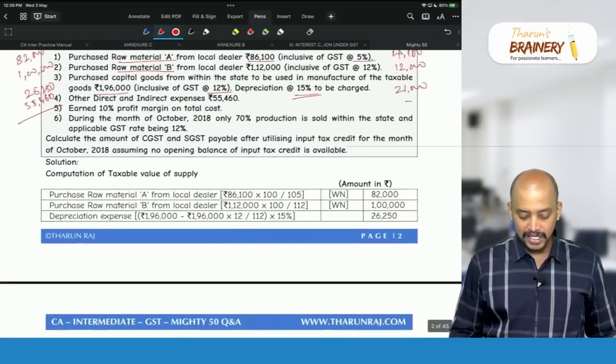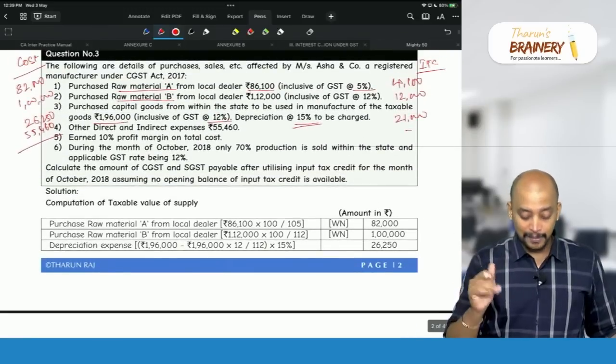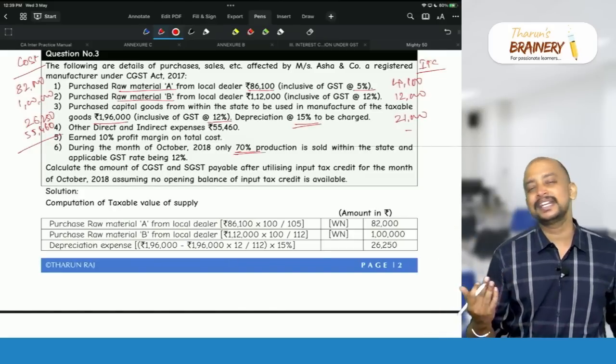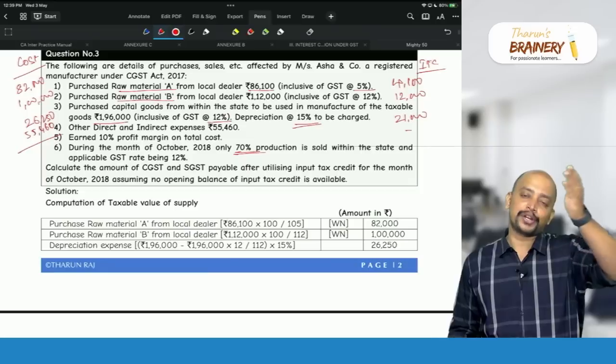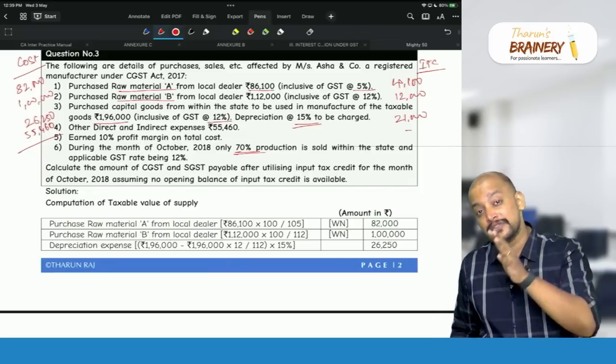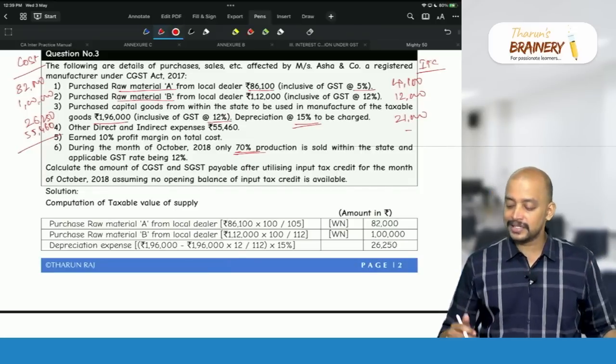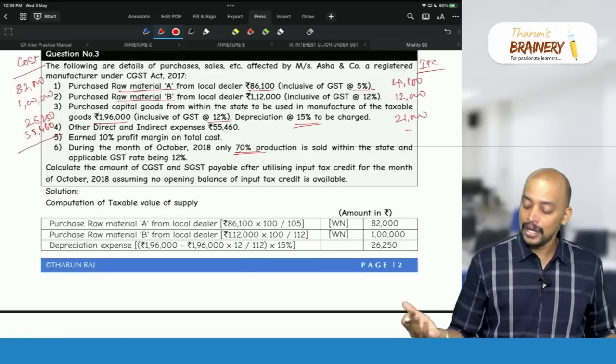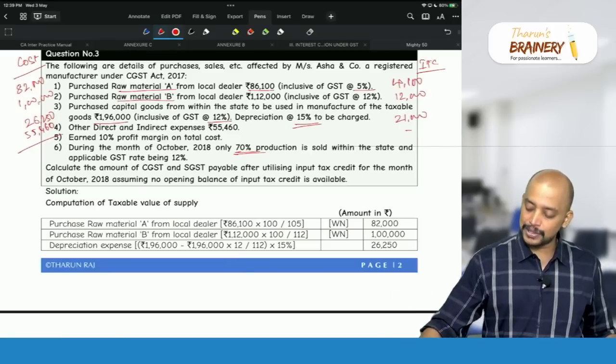2,63,710 is for what? Total. But how much is only sold now? 70%. Because you are determining the sales, first from cost of production, you need to take the cost of sales. So what is the cost of sales? 2,63,710, or in other words, cost of goods sold, into 70%. So what is that 70%?